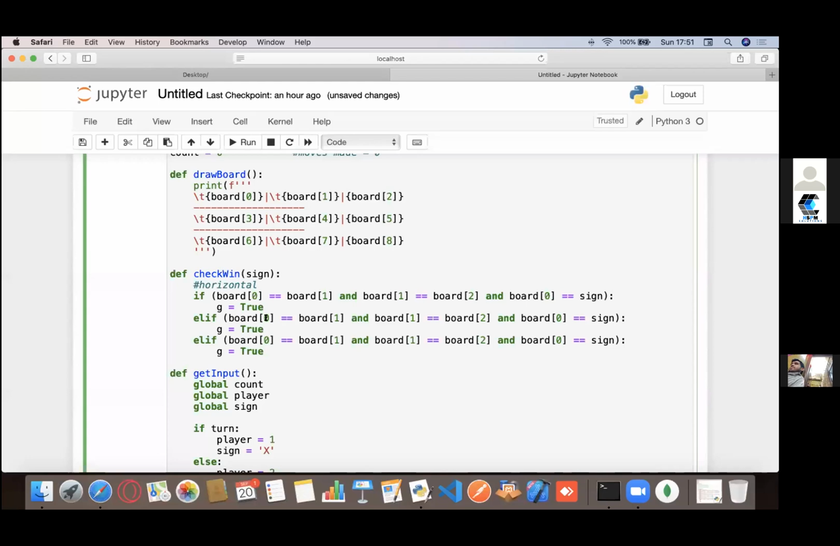And now the rows would be different, right? So it would be 3, 4, 4 and 5. So I'm going to check for 4 and 5, and then say if it's 3. In the same way, I could say something like 6, 7, 7 and 8.